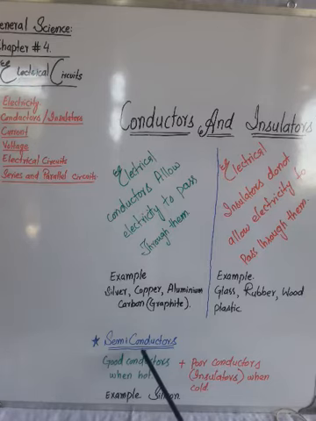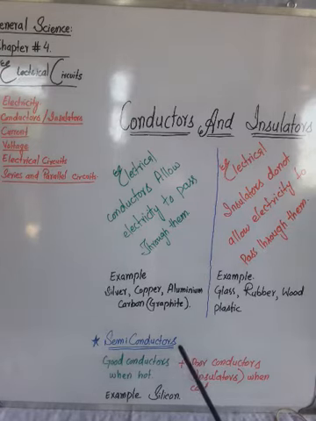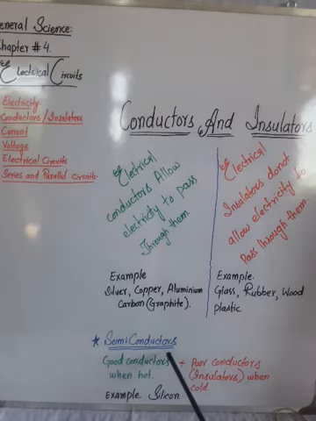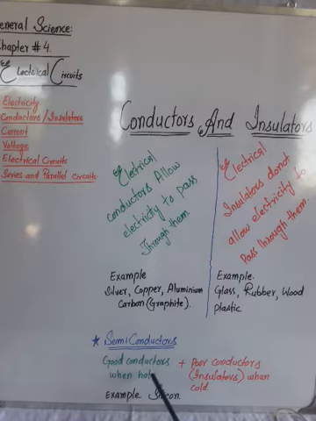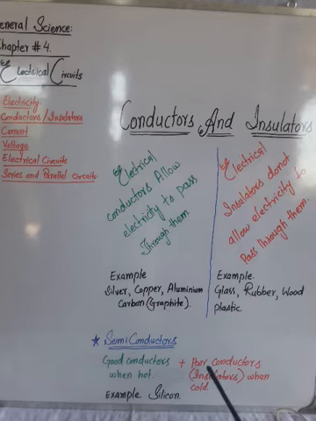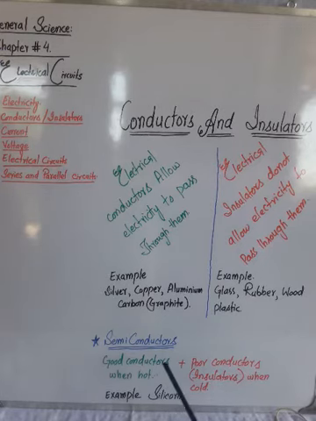They have a different kind of property: they sometimes behave like conductors and sometimes like non-conductors. They change their property with temperature. When they become hot, they become good conductors, but when they are cold, they are poor conductors or insulators. An example of such a material is silicon.